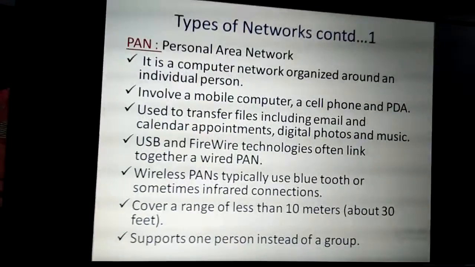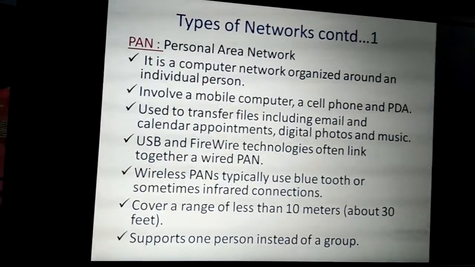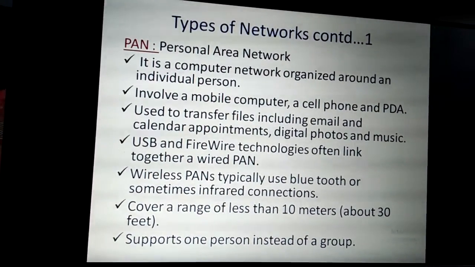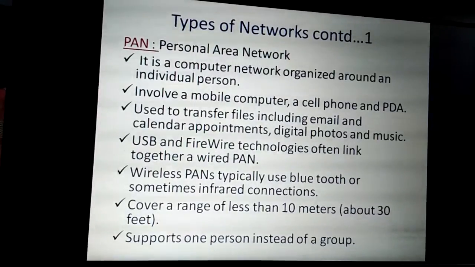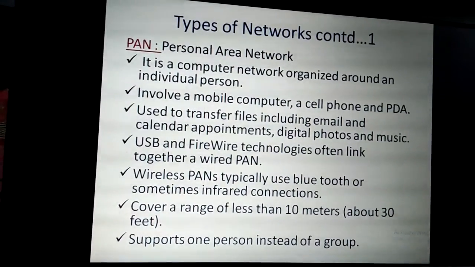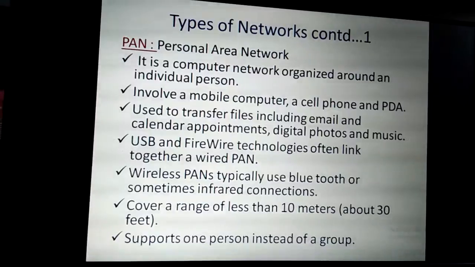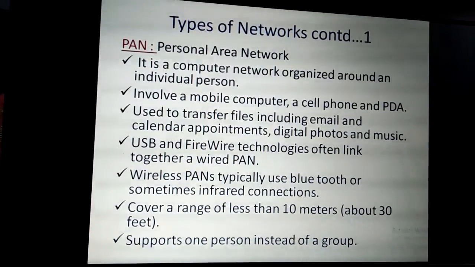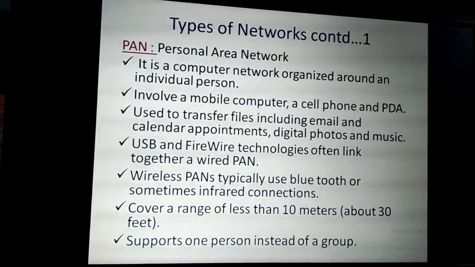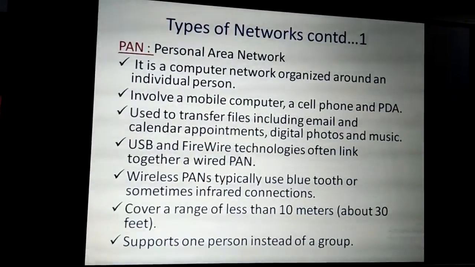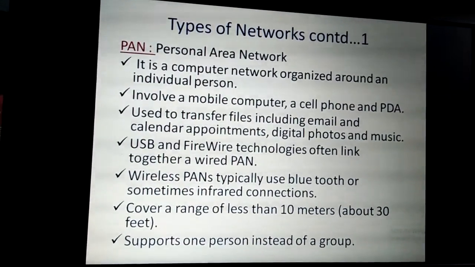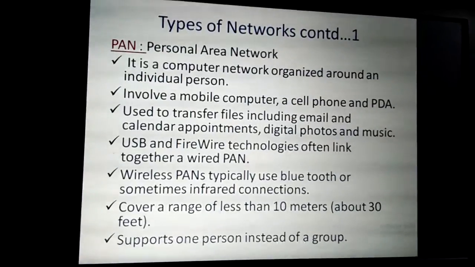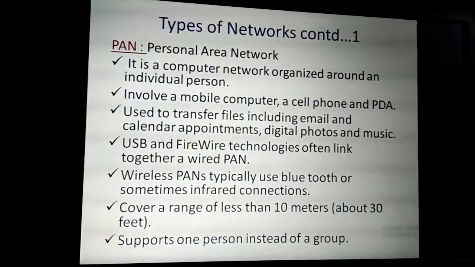Next, types of networks. First we will see personal area network. It is a computer network organized around an individual person. So it is always organized around one individual person alone. Already we have seen one example, from your mobile phone. If you want to transmit any file or data to your laptop computer using Bluetooth, you can transfer the content. This will make a personal area network, because using Bluetooth, that is a wireless way, you are transferring some data between two different devices, involving a mobile computer and a cell phone and PDA.